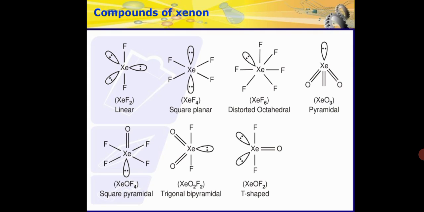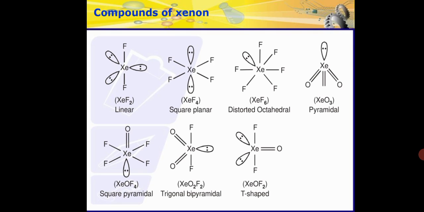Similarly, if you are preparing XeF4, the next one, which is square planar, you have to heat xenon and fluorine in the ratio 1:5 at 675 Kelvin at high pressure, that is 6 atmospheric pressure, in a nickel container for a few hours. You will be getting XeF4 gas. So in this way you can prepare these gases; this preparation is very simple. It is not at all difficult.